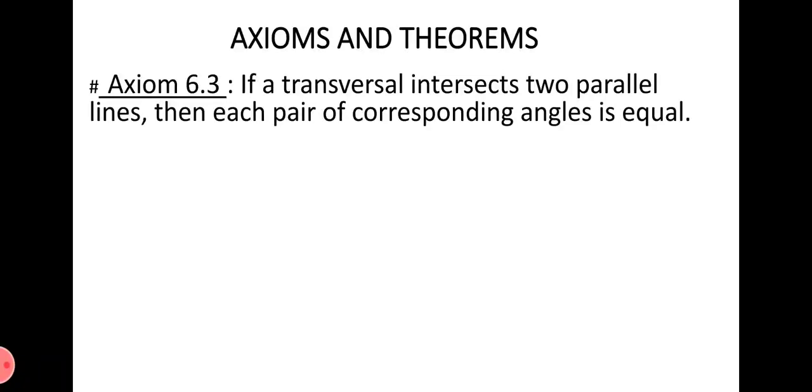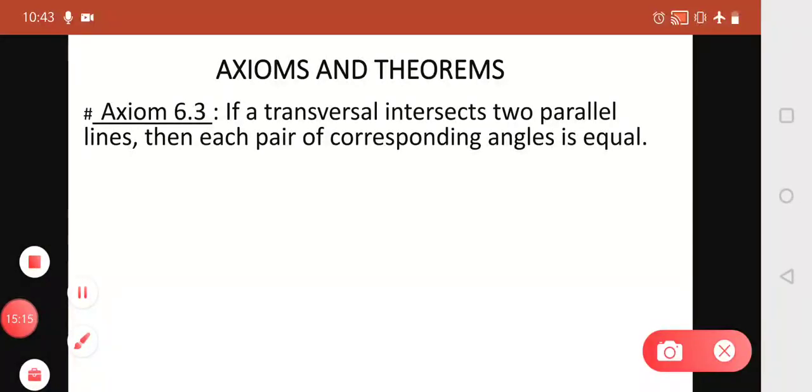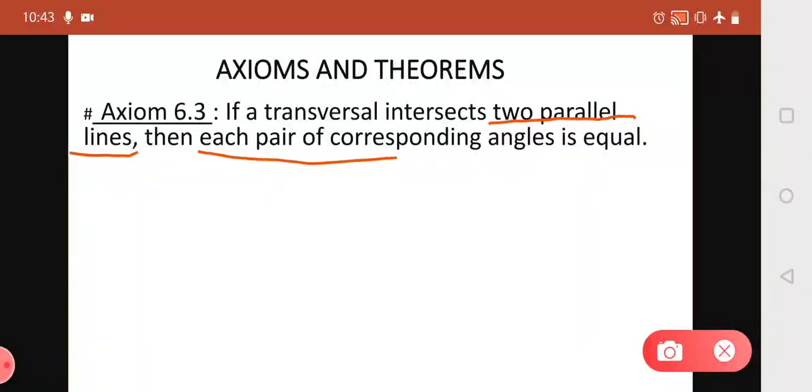What does axiom 6.3 say? If a transversal intersects two parallel lines, then what will be the outcome? Then each pair of corresponding angles is equal.